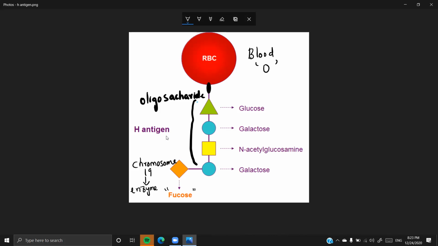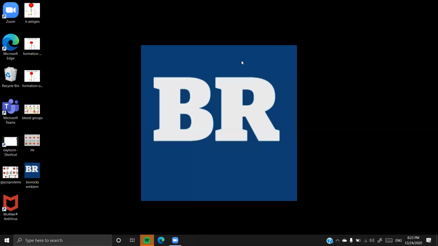That is not in your syllabi, but to make you understand that this is a basic structure of the oligosaccharide with the sugar added up, which is being called fucose. So these are the sugars which are making your blood groups, which are responsible for giving you the blood groups. Okay, and the next thing that I would like to show you is going to be another antigen.